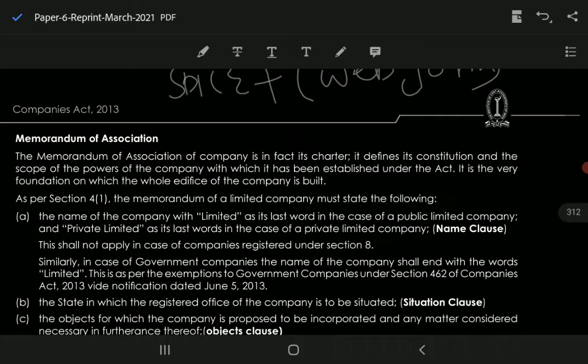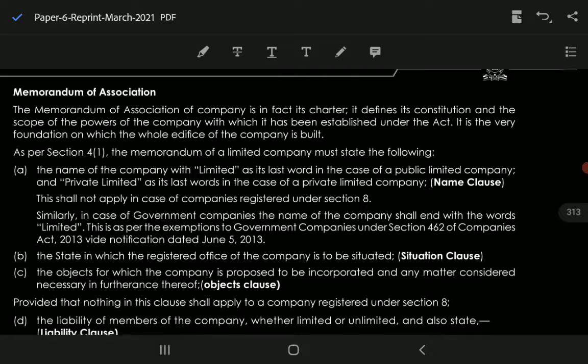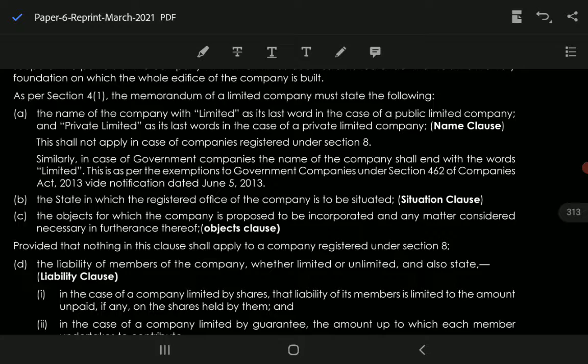The following are the clauses which you have to mention in your memorandum. What is the name clause, situation clause. Name clause describes the name, what to be written after the company's name, either it is limited or private limited. A situation clause is where there is the location of the registered office of the company, objects for which the company is proposed to be incorporated, and third the liability clause, which is divided into 2 subparts: in case of company limited by shares and in case of limited by guarantee.